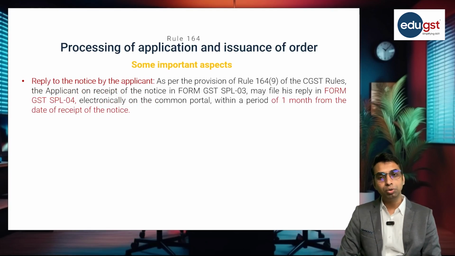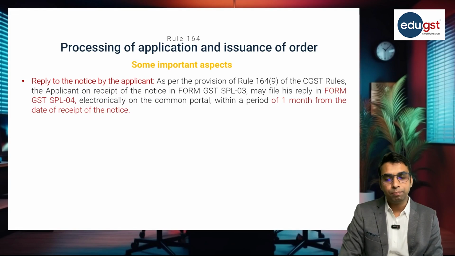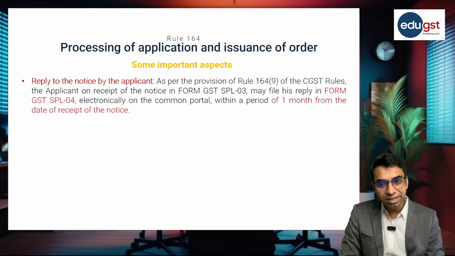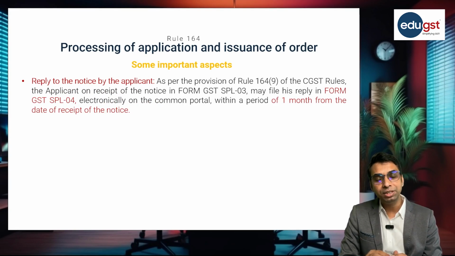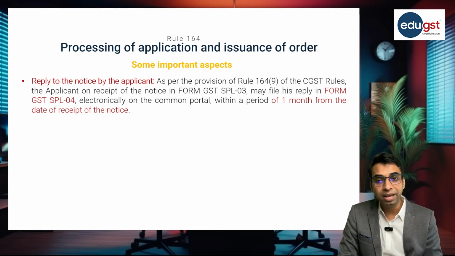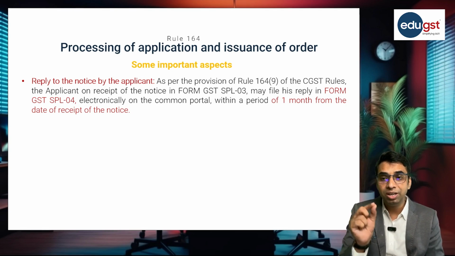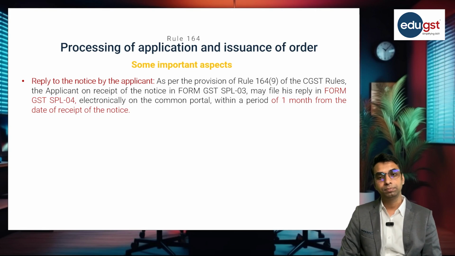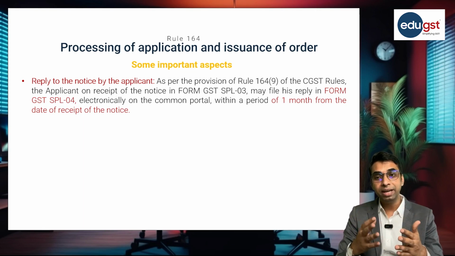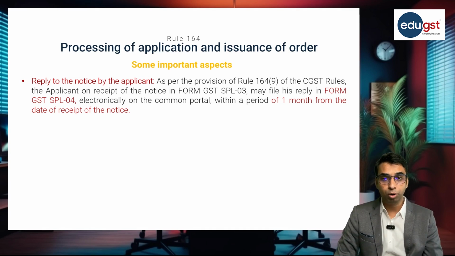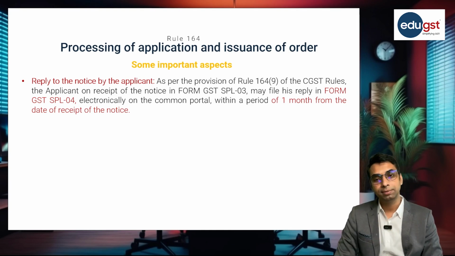Now, after getting the show cause notice in form SPL 03, the applicant is required to make the reply in form GST SPL 04. The applicant is required to file this reply electronically on the common portal within a period of 1 month from the date of receipt of the notice.